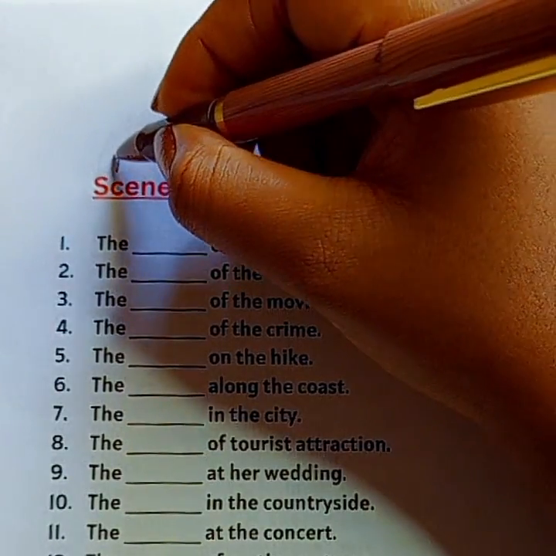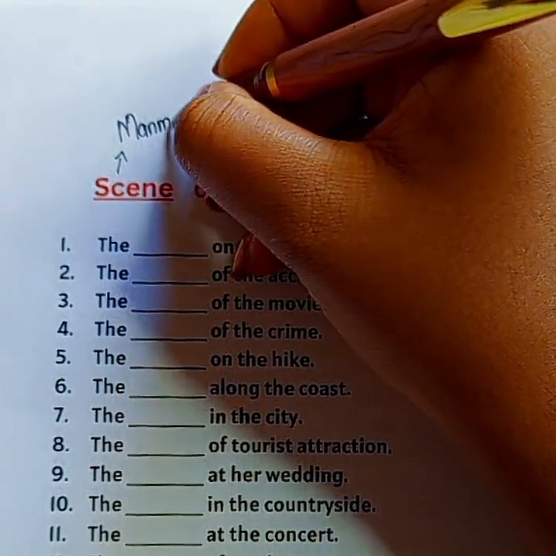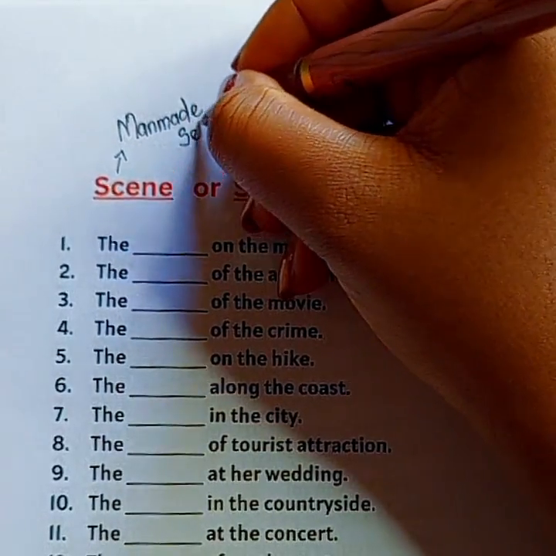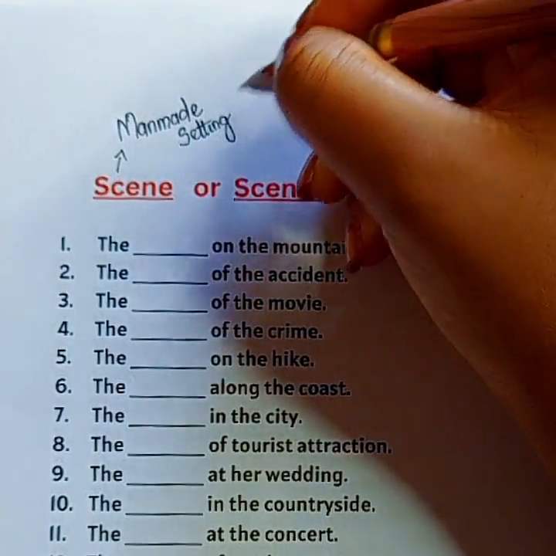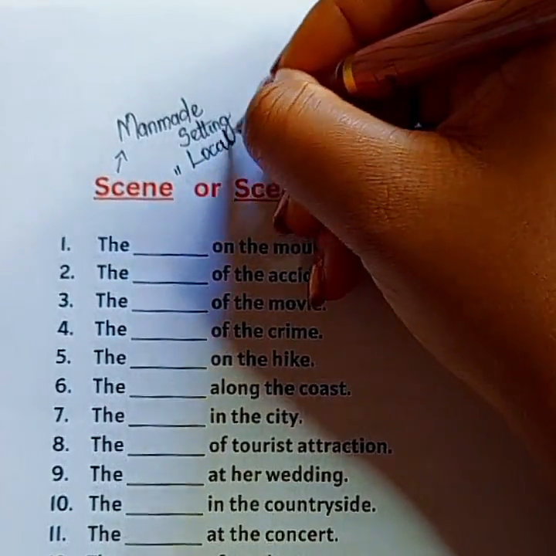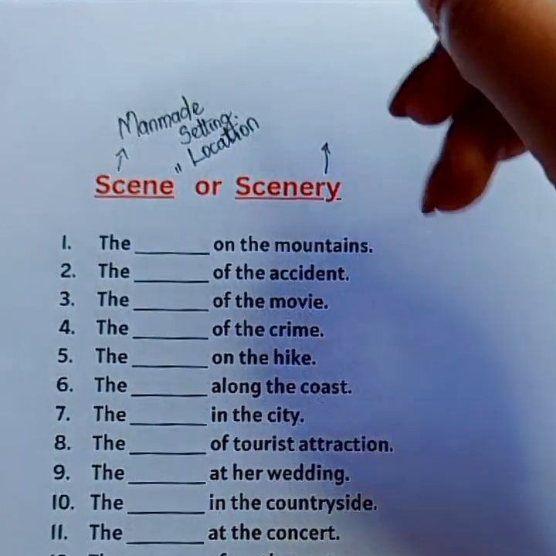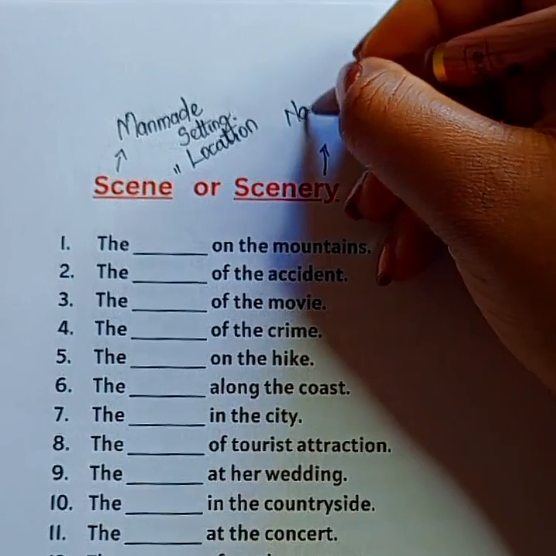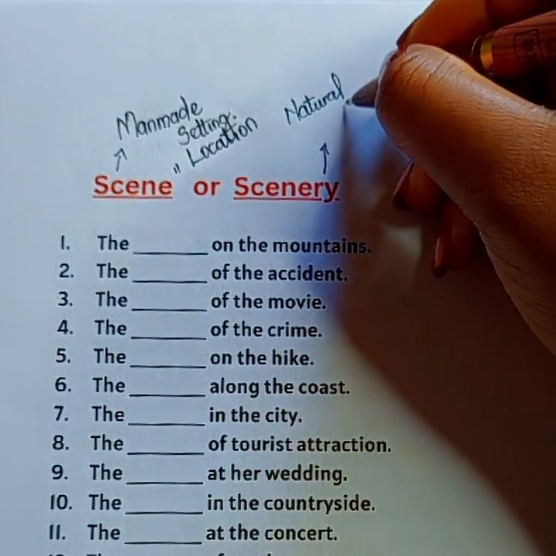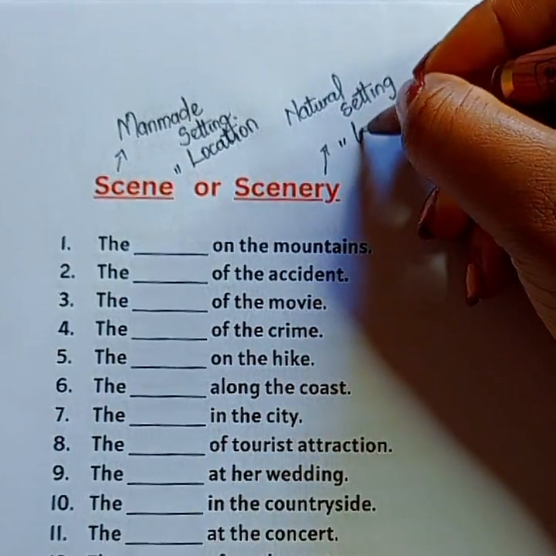When we talk about scene, we are talking about a man-made setting or a man-made location. And when we talk about scenery, we mean a natural setting or a natural location.